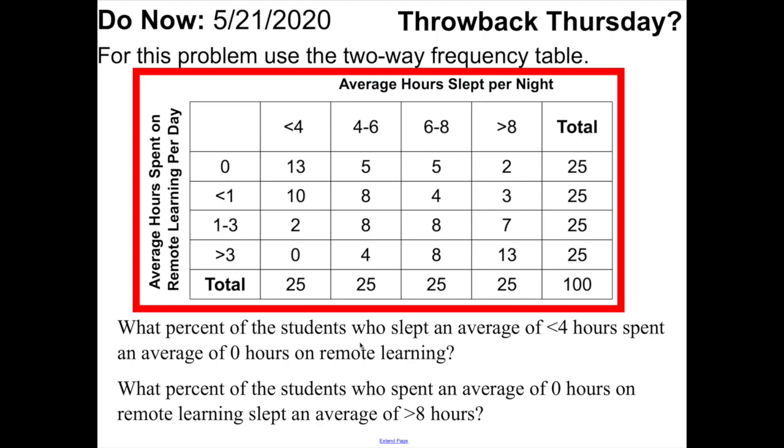So in this problem, I need you to use this table. What I did is I went ahead and surveyed, so to speak, these 100 people that I talked to. I asked them, on average, how many hours are you sleeping per night? And then I also asked them, between you and me, on average, how many hours a day are you spending on remote learning?